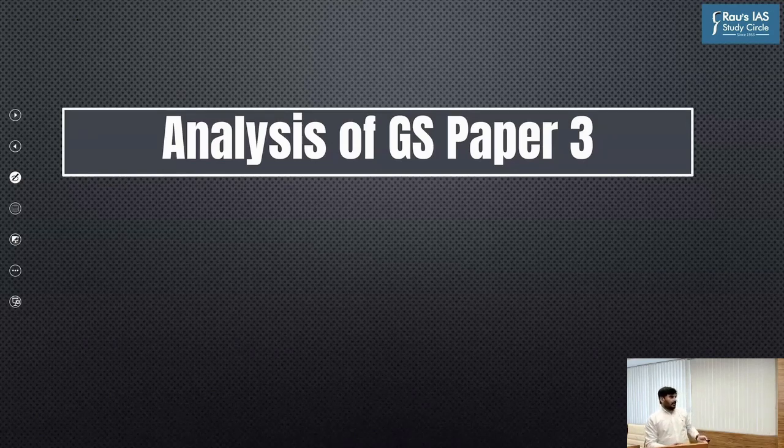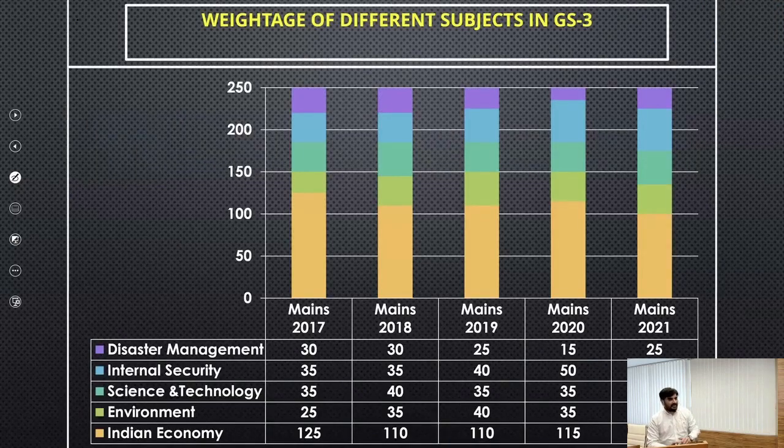So here, as you can see, this is a chart which shows the relative weightage of different subjects in GS paper 3. As you know, in GS paper 3, you have different subjects such as Indian economy, environment, science and technology, internal security, and disaster management. If you look at the Indian economy, in the last 4 year mains examinations, that is from mains 2017 to mains 2020, on an average, around 100 to 110 marks have been asked from Indian economy.